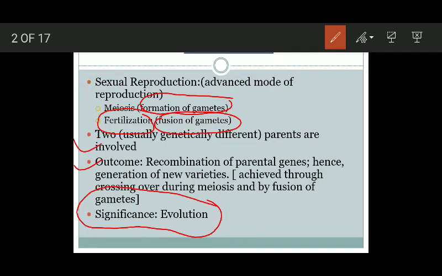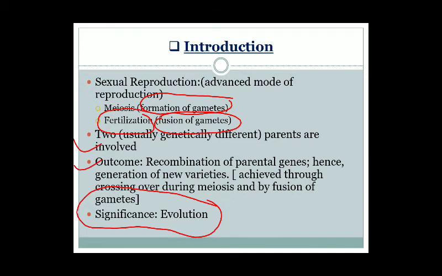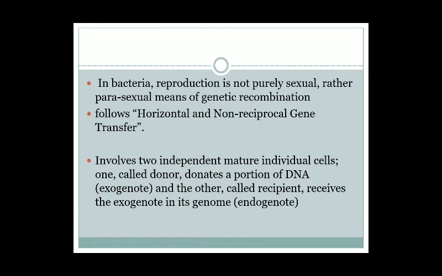While asexual reproduction does not lead to the creation of new varieties, and hence we can say it does not lead to evolution, sexual reproduction leads to the creation of new varieties and species, as a consequence of which we can clearly say it leads to the evolution of new species and varieties. In bacteria, reproduction is not purely sexual, rather it is parasexual means of genetic recombination.